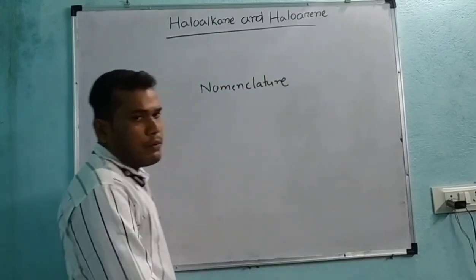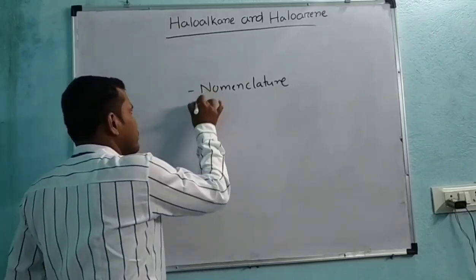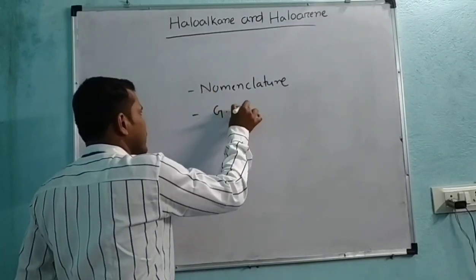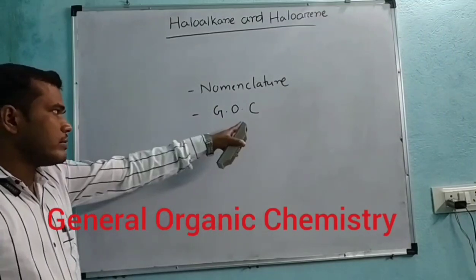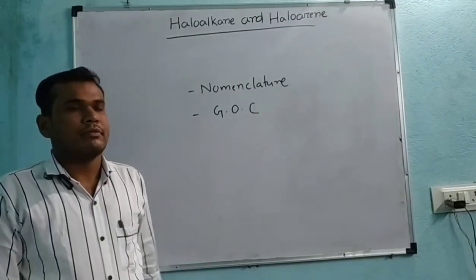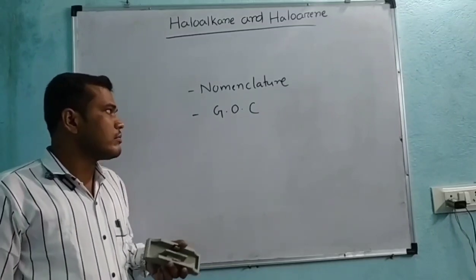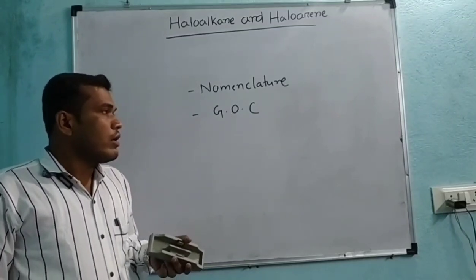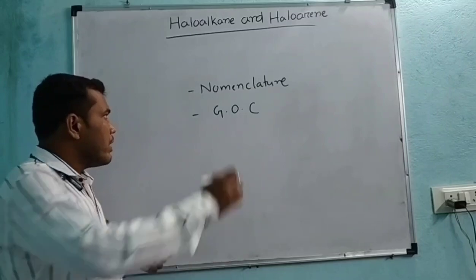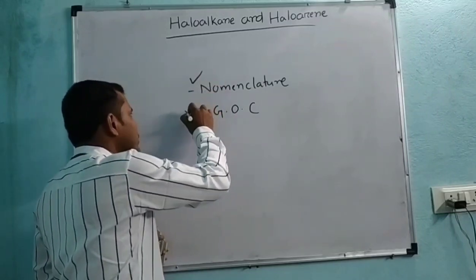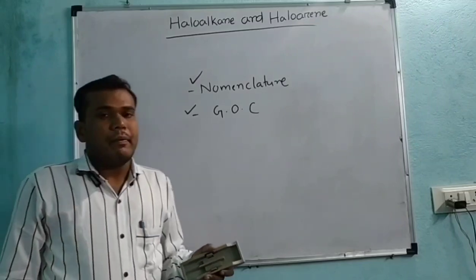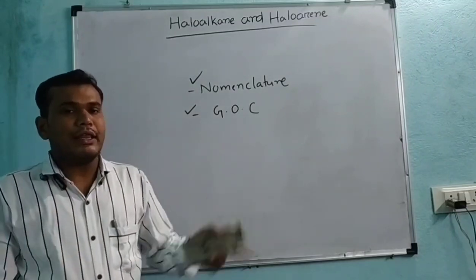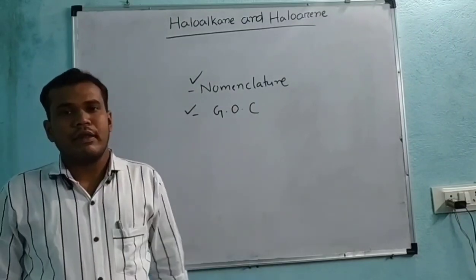of organic compounds, and the second one is your GOC, that is general organic chemistry. It involves isomerism and reaction mechanism. If you clear nomenclature and general organic chemistry, then it will be more helpful in Class 12.